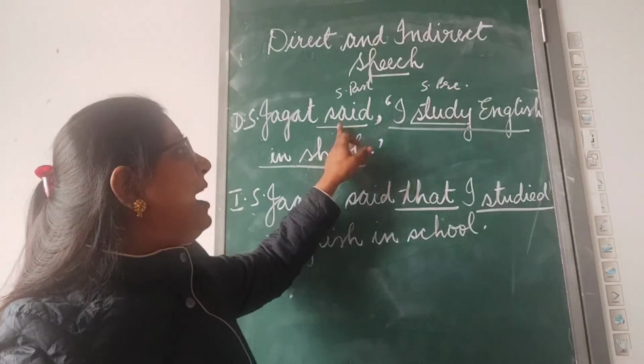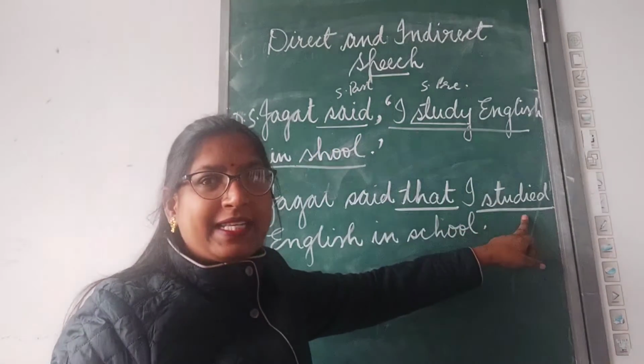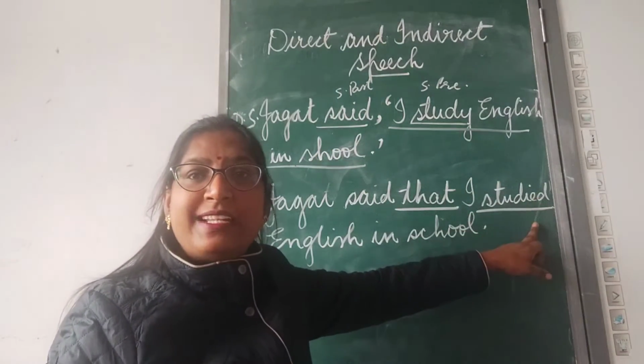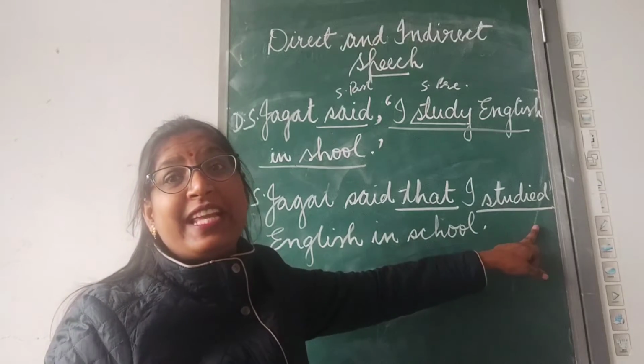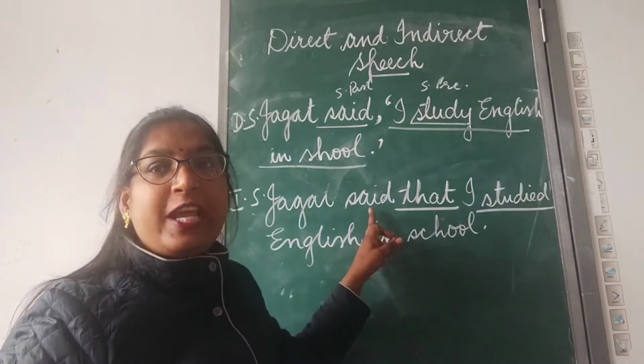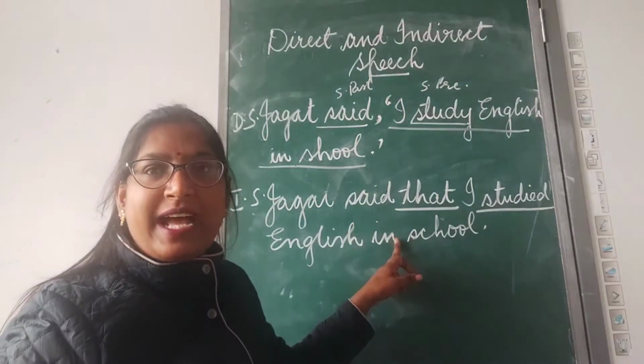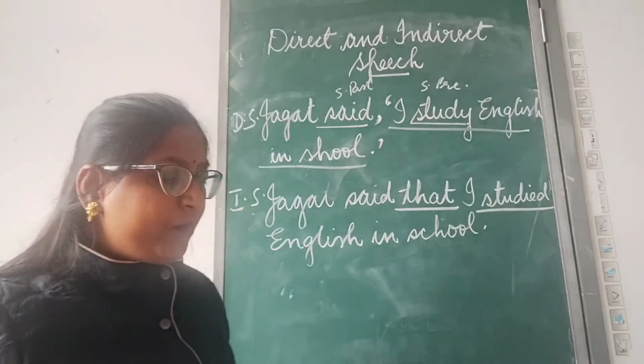It is in simple past. So simple present is changed to simple past. Clear? The tense of the quoted speech is getting changed according to the tense of the introducing word when we change from direct to indirect speech.